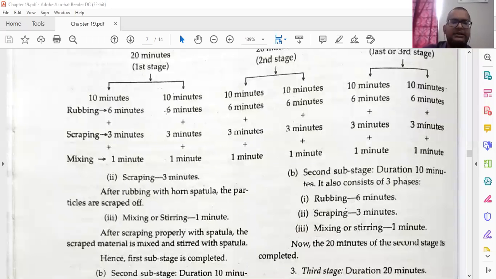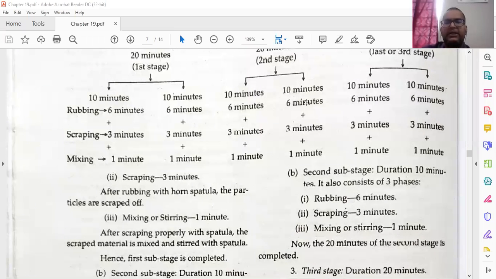Then again the same thing for 10 minutes: 6 minutes rubbing, 3 minutes scrubbing and 1 minute mixing. Remember, one may be clockwise and the other anti-clockwise. One time you are doing clockwise, one time anti-clockwise. Then the same thing for the next 20 minutes. Second stage, 10 minutes: 6 minutes rubbing, 3 minutes scrubbing, 1 minute mixing. This is asked many times, in objectives also, like 6 plus 3 plus 1. So remember rubbing, scrubbing and mixing.